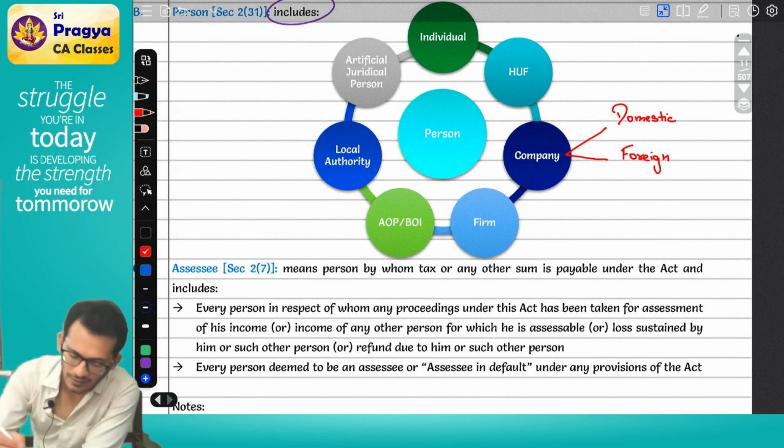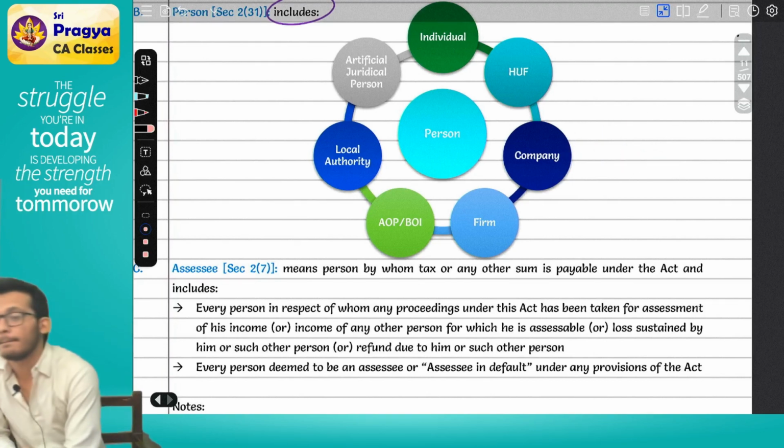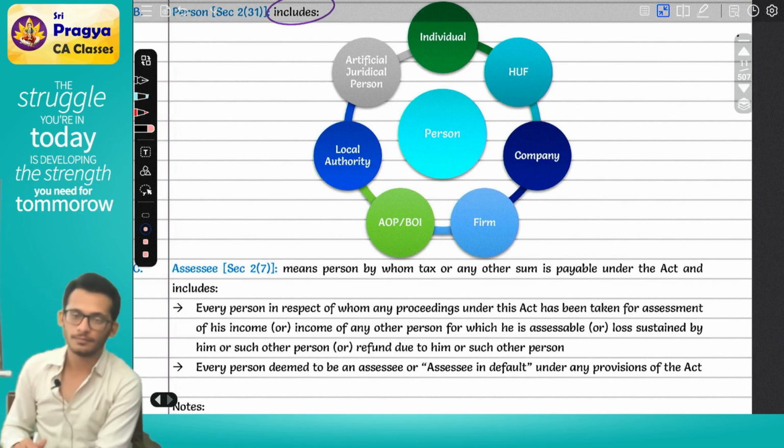Next one is called a firm. When I use the word firm, what do you understand by the word firm?